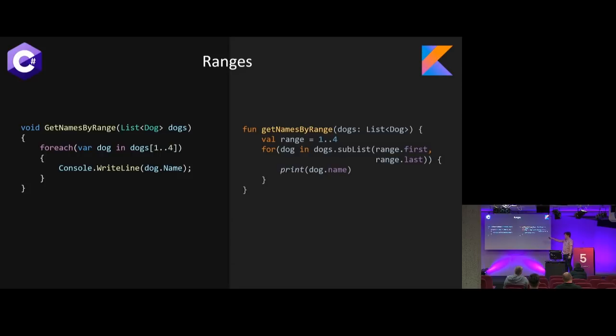But I did want to show off where C# is a little bit more clever, where on the right side we don't have that accessor with a range. So we can't just take a list and say, give me 1 to 4, like we can in C#, but we can still define it as a type, pass it around, and do all that. But instead we just call the sublist, and it's still clean. But I think this is the first time the C# side got to fewer lines of code. Also because we just have the obnoxious same line brackets, which I still internally debate so often.